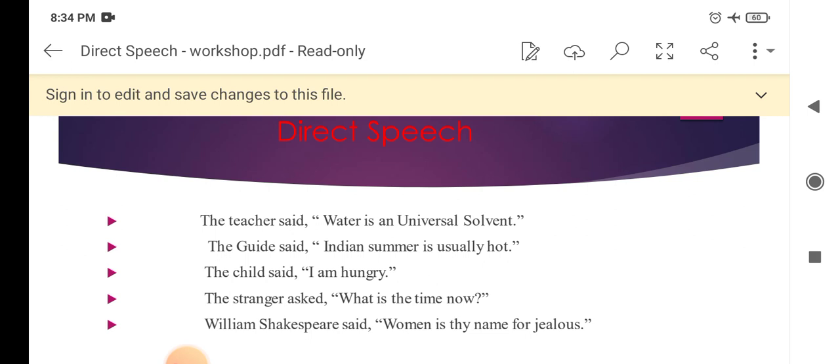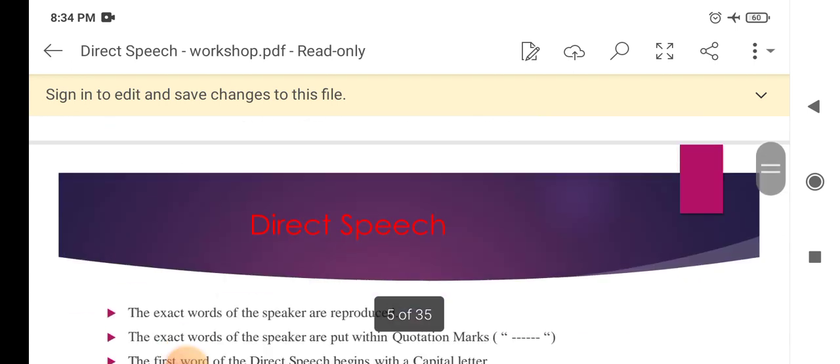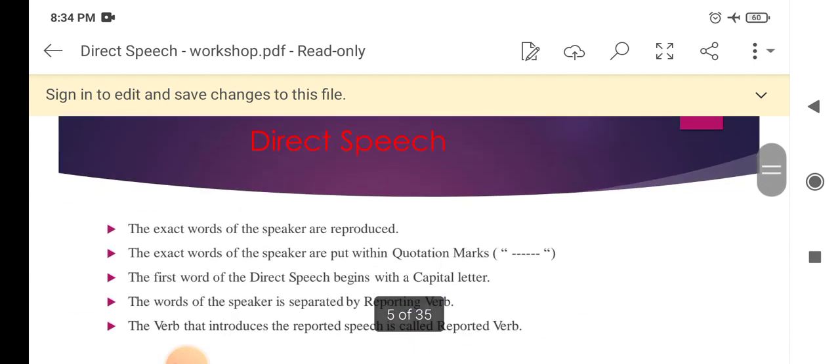So in direct speech we can see that after the reporting verb there is a comma and the words of the speaker are written in inverted commas. Let's know more about direct speech here. The exact words of the speaker are reproduced. The exact words of the speaker are put within quotation marks. The first word of the direct speech begins with a capital letter. The words of the speaker are separated by the reporting verb. The verb that introduces the reported speech is called the reporting verb.